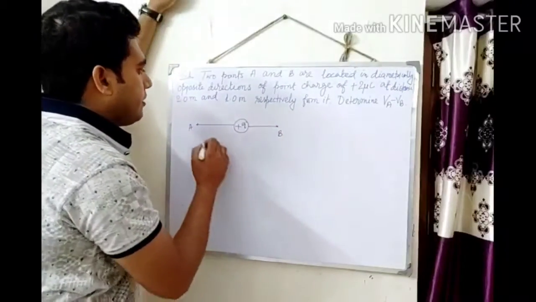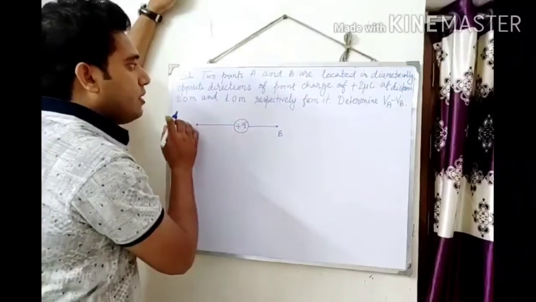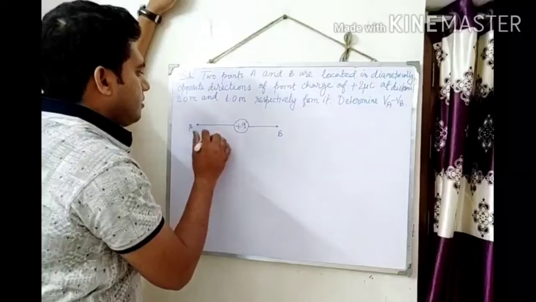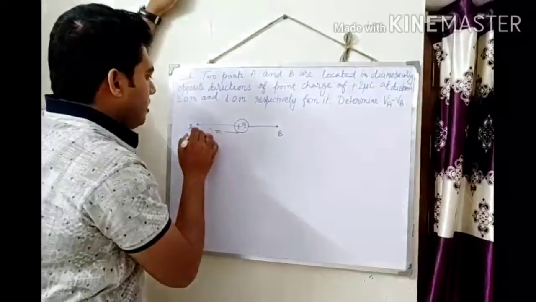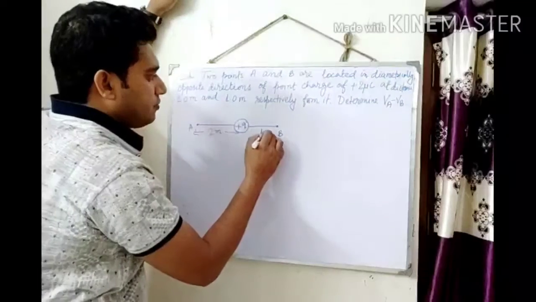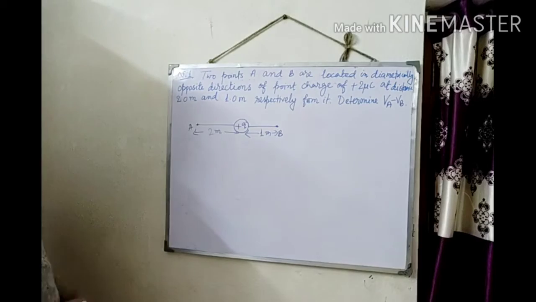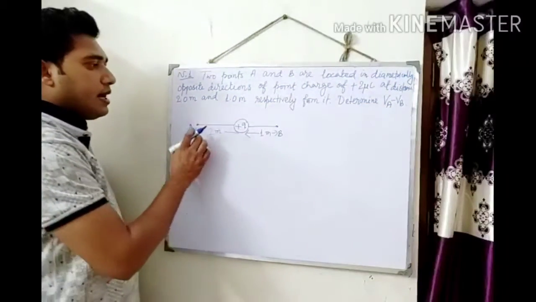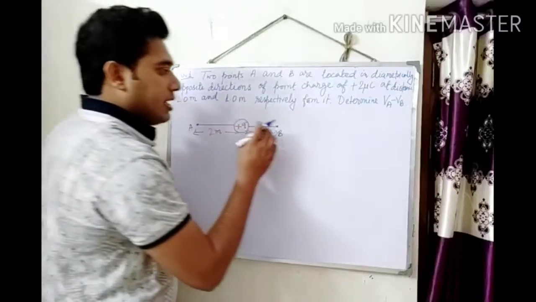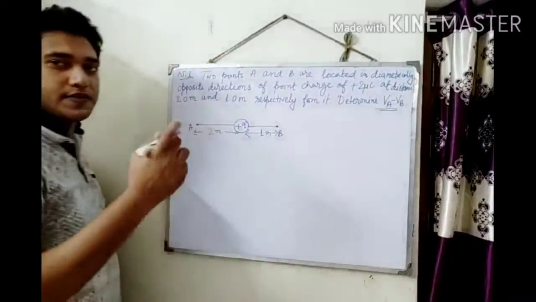The distance of point A from the point charge is 2 meter and point B is 1 meter from the charge. Now we have to find the potential at point A and the potential at point B, then the difference. Let's find out.